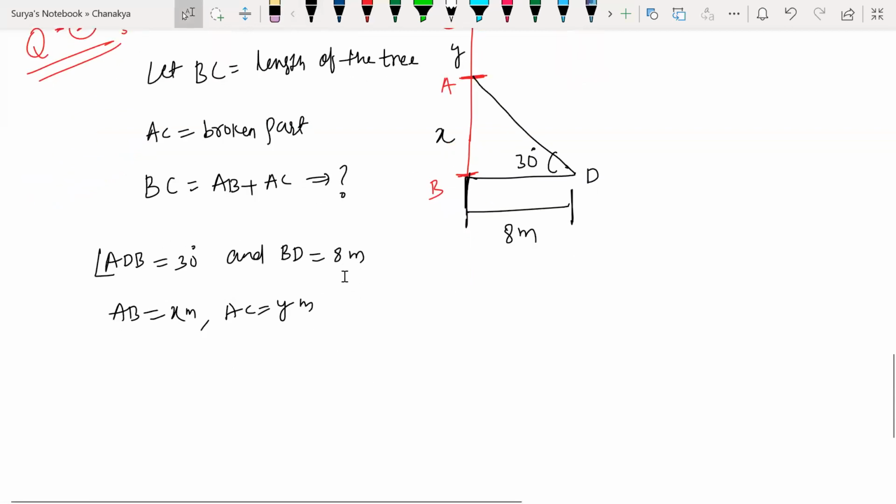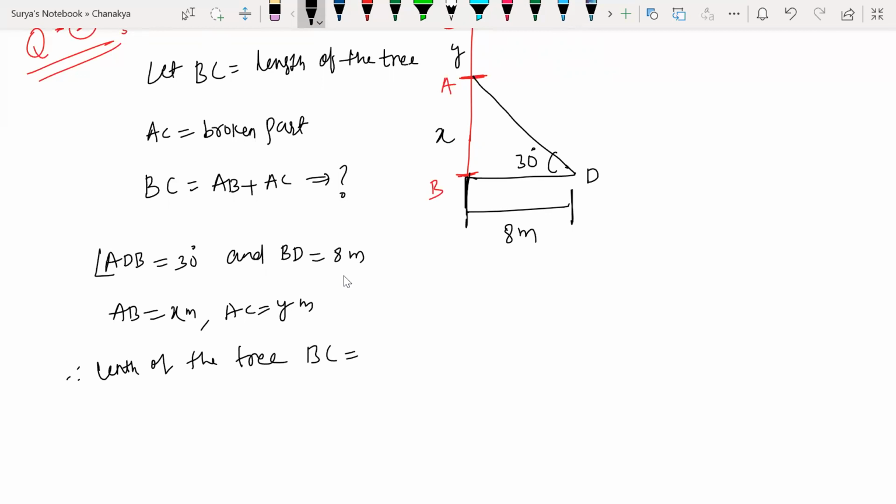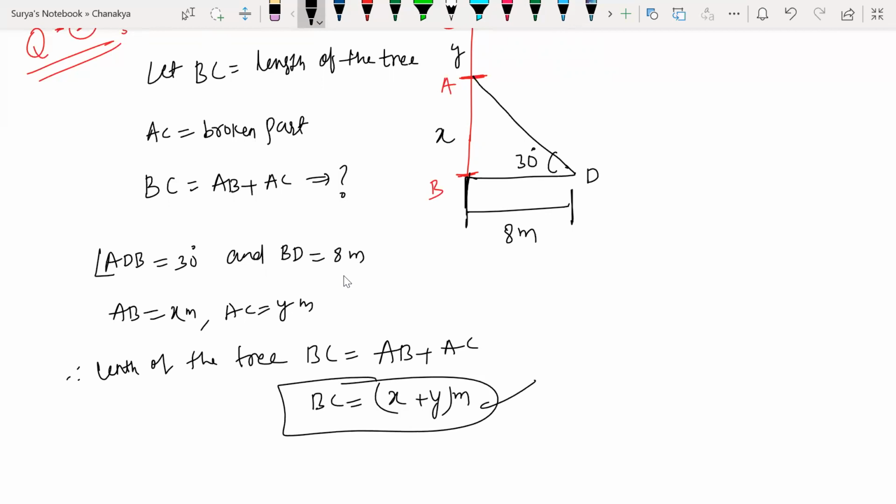What do I have to find? I have to find AB plus AC. Look at this. The length of the tree is BC, which is AB plus AC, which is X plus Y meters. All right, understood? Any doubts here? No, sir.